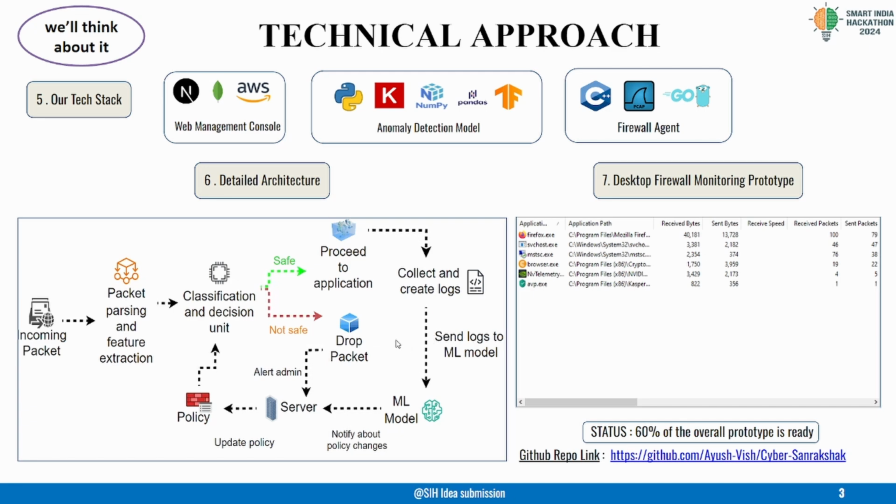Our anomaly detection model has been trained on industry standard datasets such as the CSIC 2010 Web Application Attack dataset and the IoT 23 dataset, allowing it to detect a wide range of known threats with a whopping 99% accuracy. The true power of our system, however, lies in its ability to learn in real time. Every new packet that passes through the firewall, whether allowed or blocked, contributes to the ongoing training of the model. This continuous learning ensures that the model adapts to the emerging threats and improves its detection capabilities without human intervention. This model identifies patterns of new threats and changes in packet behavior that might require firewall rule adjustments.